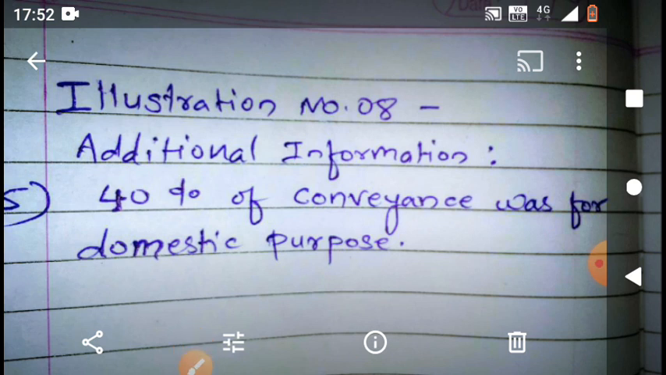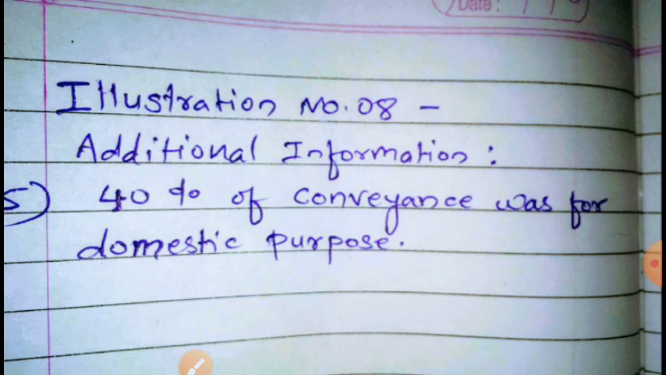40% of conveyance. 40% of conveyance was for domestic purpose. Note it down in your hard copy. The 5th adjustment in this problem must be 40% of conveyance was for domestic purpose. Yes. Now in the solution we can see its effects. They have taken it into consideration while solving the problem, but they have not printed it in the problem. And that's the problem. Anyway, 40% of conveyance was for domestic purpose means what?